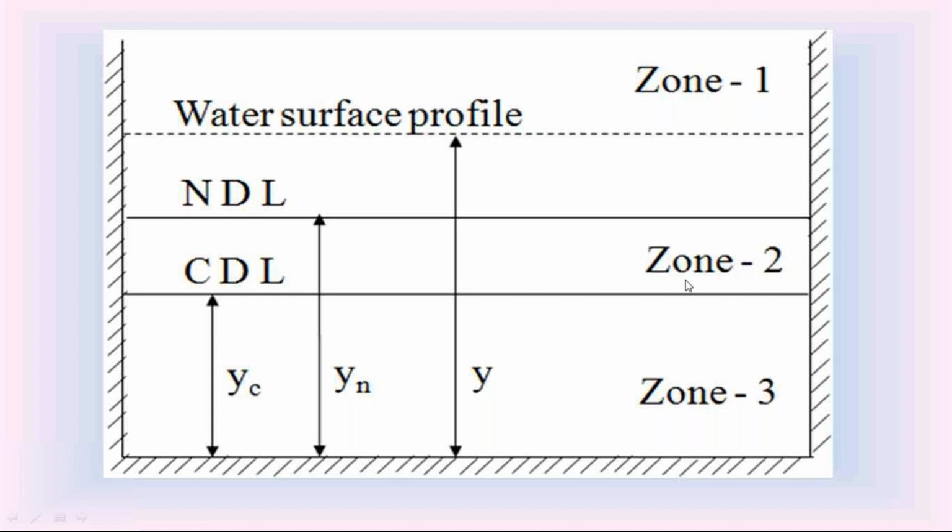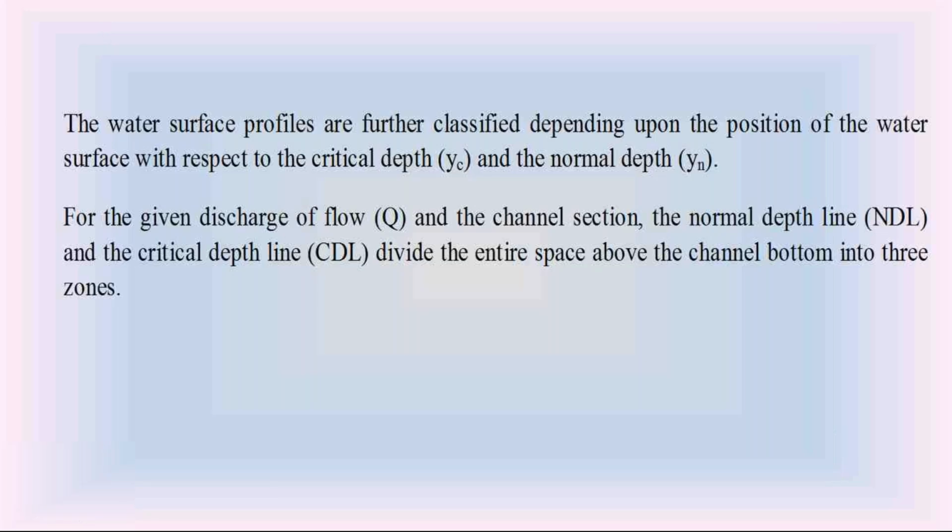So in Zone 2, the depth of flow Y is between Yc and Yn. And the third zone: if the depth of flow Y is less than either Yc or Yn, sometimes Yn is lesser than Yc, sometimes Yc is lesser than Yn, we say it is in Zone 3. So the vertical height above the channel bottom is separated into 3 zones in the open channel: Zone 1, Zone 2 and Zone 3. Now I am going to discuss those zones in the open channel.